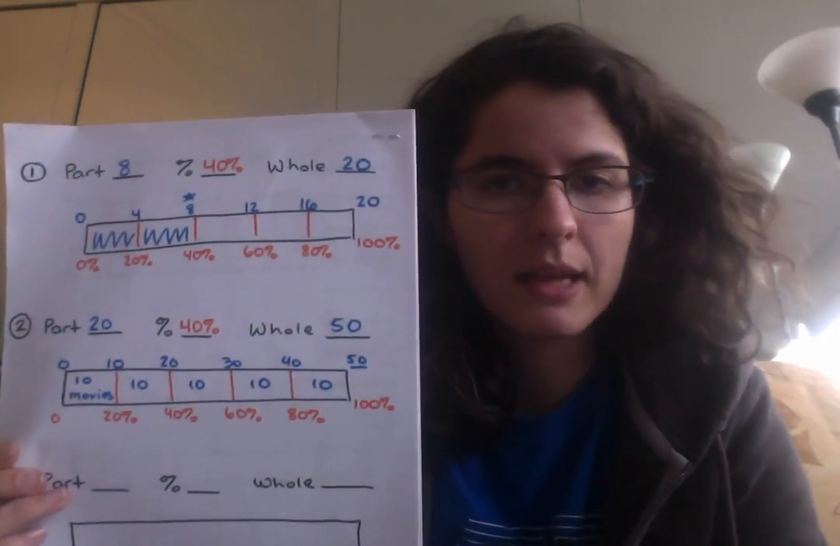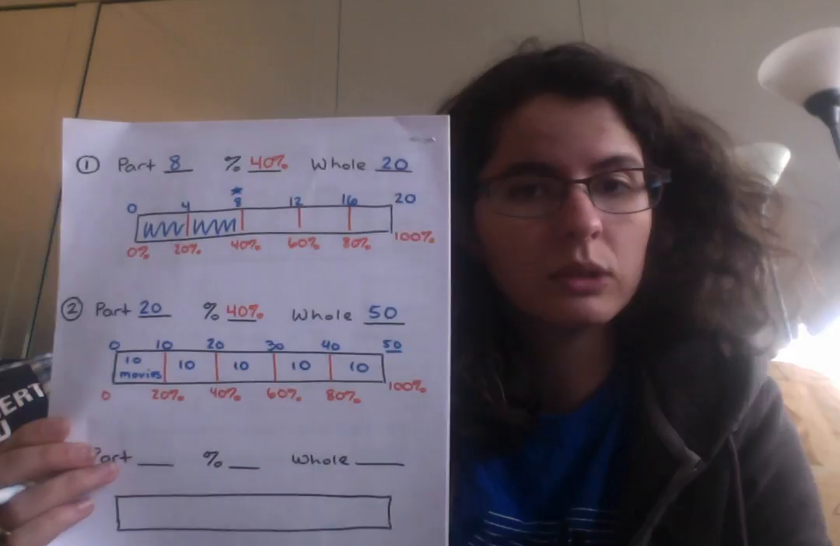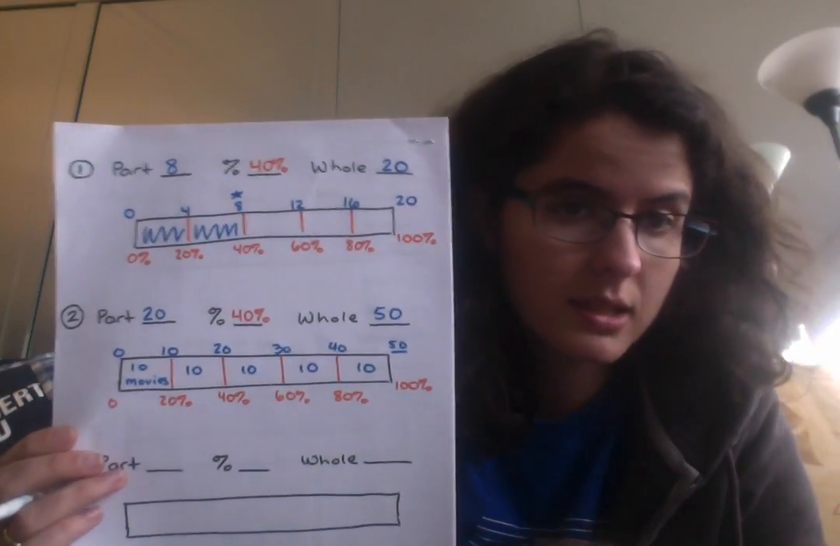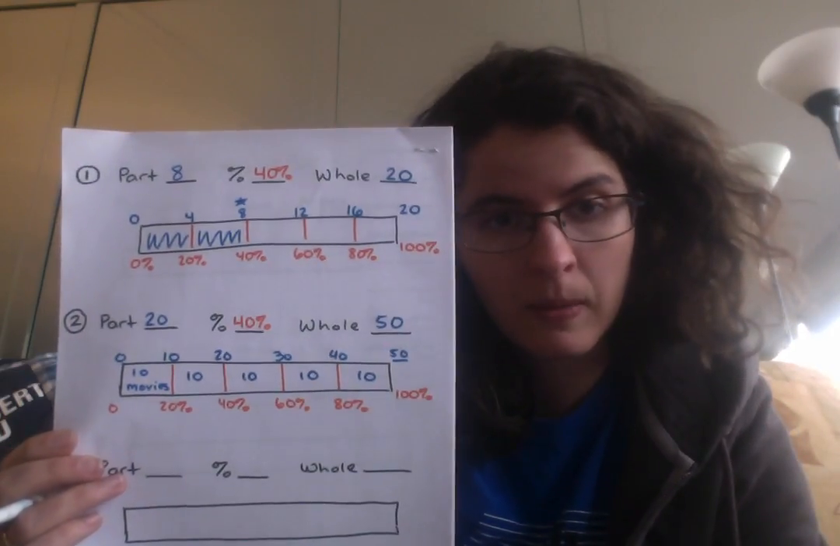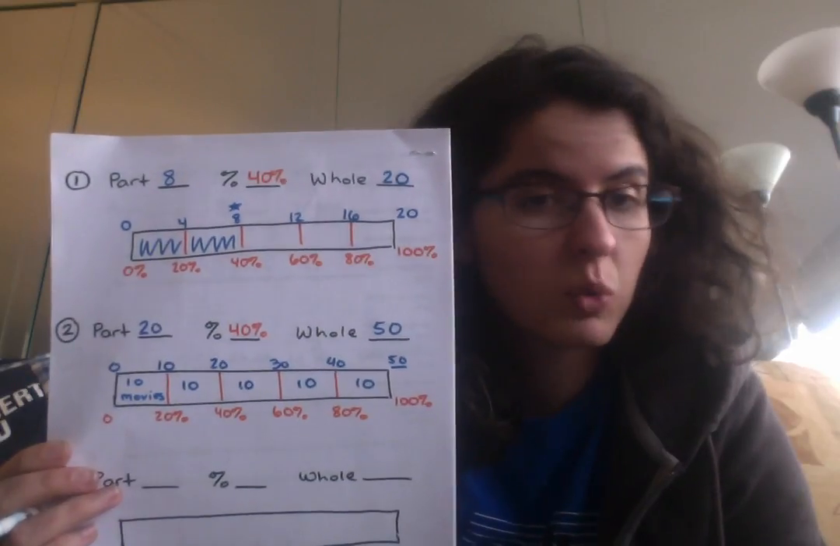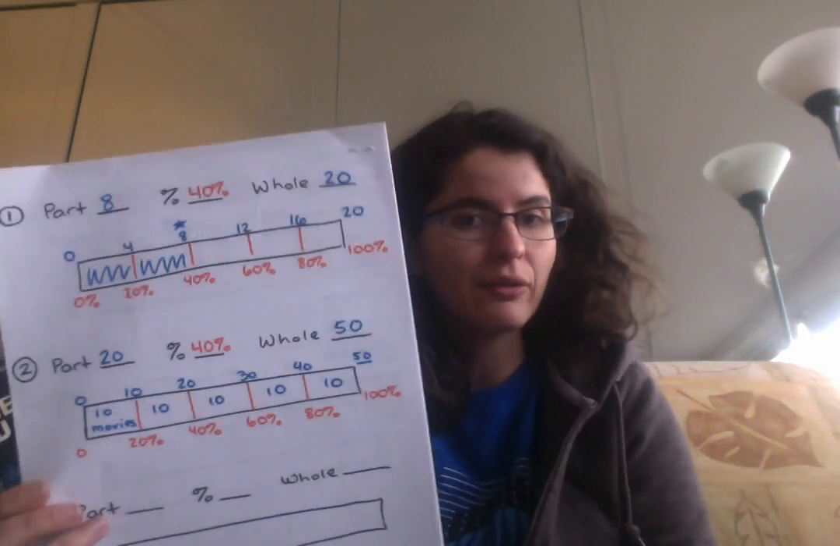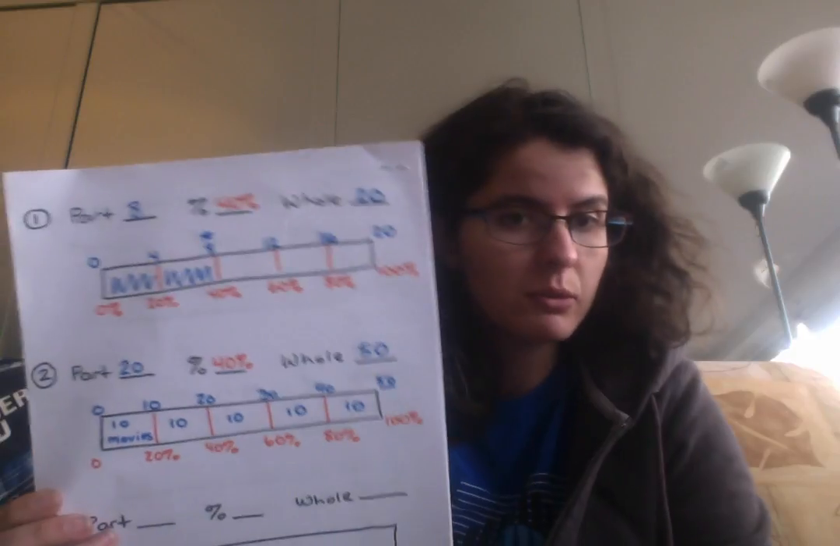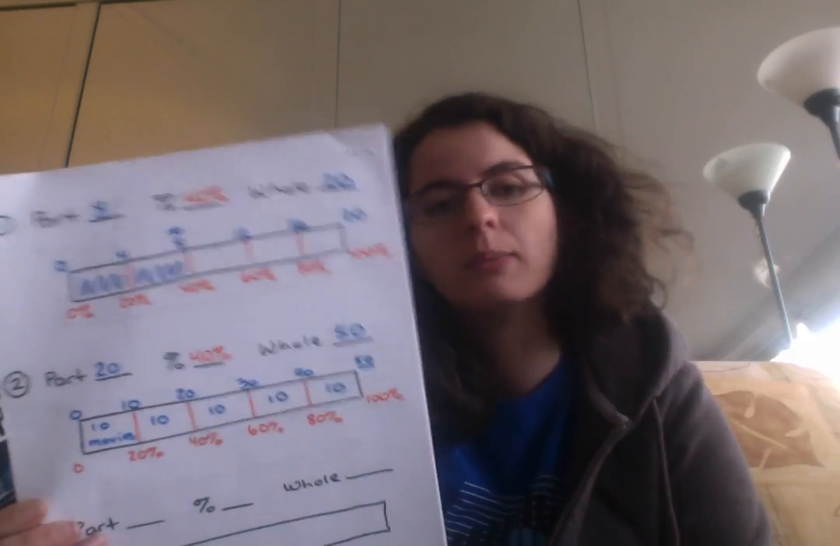Again, looking to see if this makes sense, well, we know that Cameron has only seen 40% of the movies, so he's seen fewer than half the movies, and he's seen 20. 20 needs to be less than half of my whole. If there were 50 movies total, 20 movies would be a little bit less than half, so that makes sense.